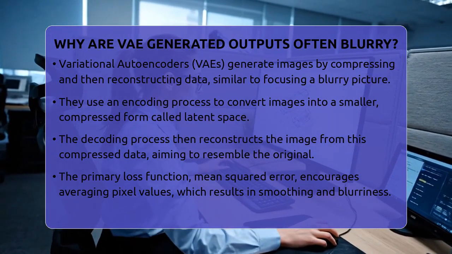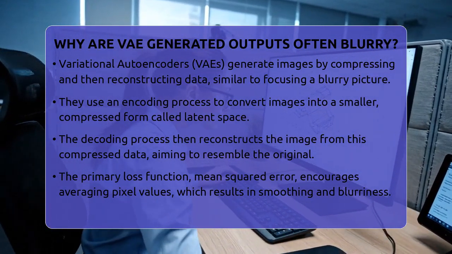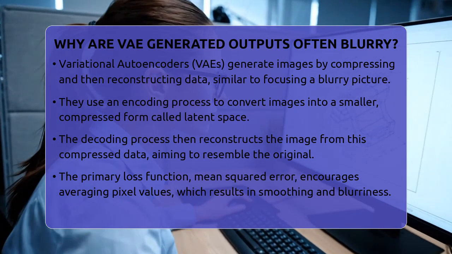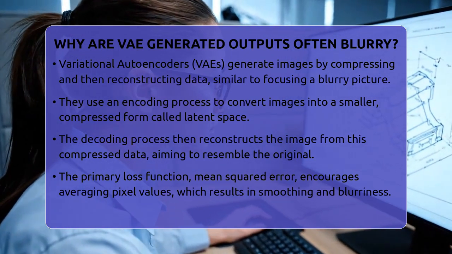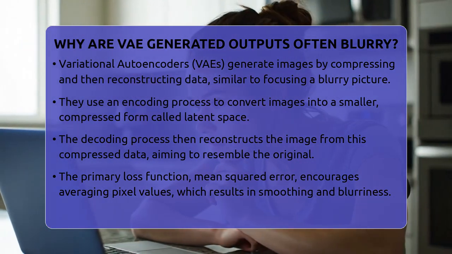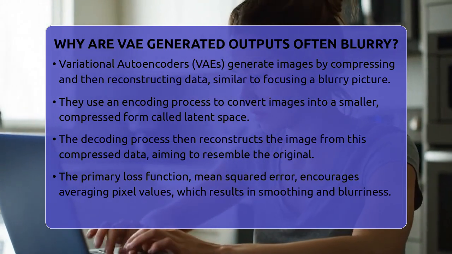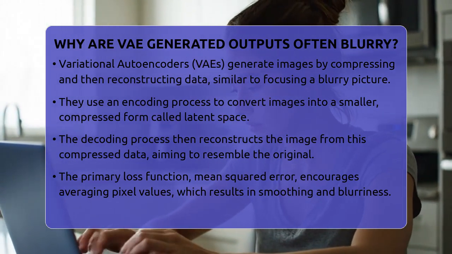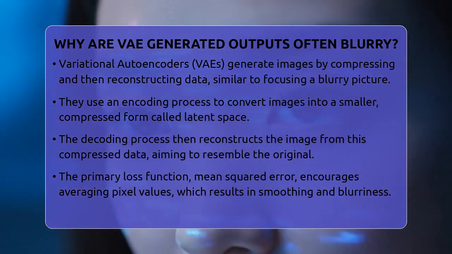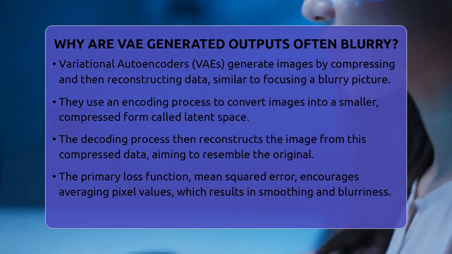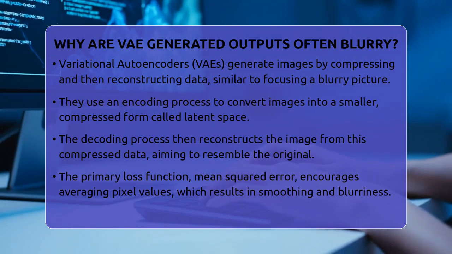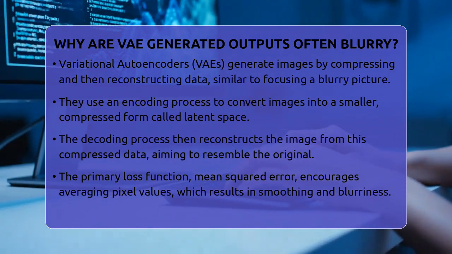Why are VAE-generated outputs often blurry? Imagine watching a painting slowly come into focus. That's similar to what happens when a variational autoencoder tries to generate images. These models are fascinating tools in the world of artificial intelligence. They learn to create new data by compressing information into a smaller space and then reconstructing it.